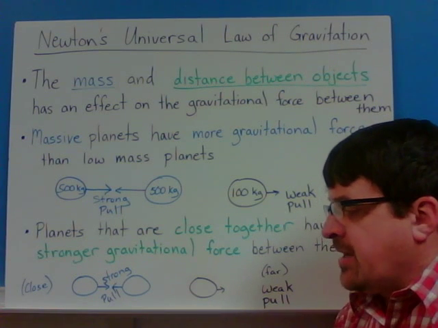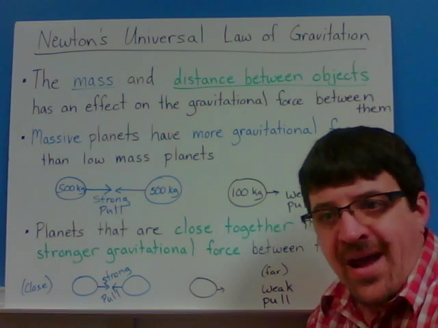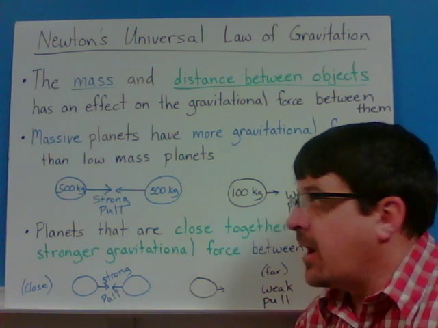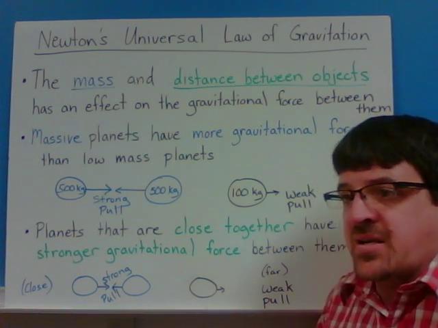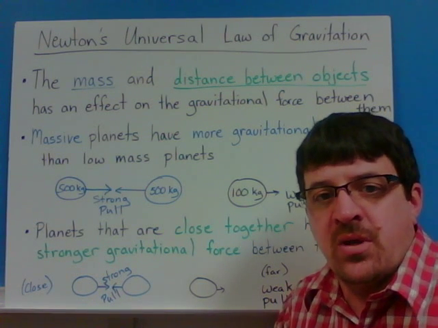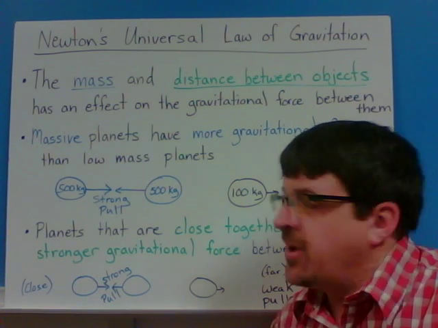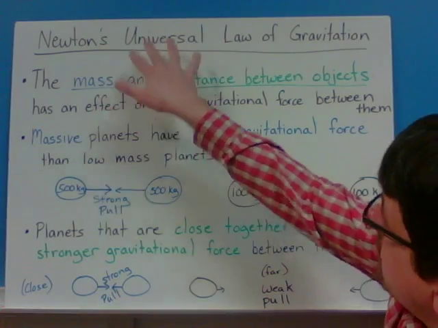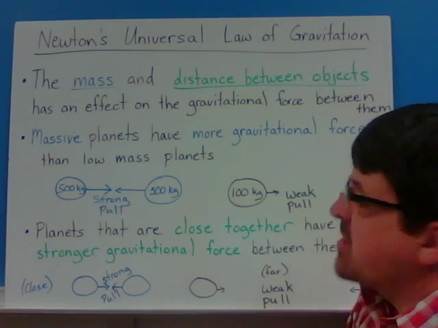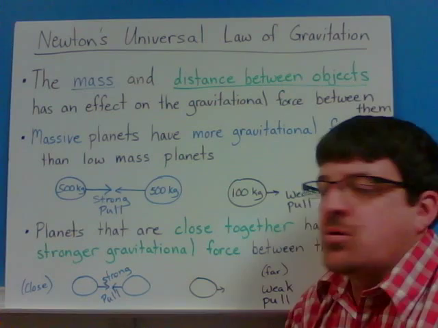Okay, last thing I want to add here. We had Kepler's laws, so he has his three laws, but this also relates to gravity, which is what causes us to orbit another object. So what affects the gravity between the sun and the Earth? Why is the gravity different between the sun and the Earth than it is between the sun and, let's say, Neptune, way out there? Newton's universal law of gravitation says the mass and the distance between the objects has an effect on the gravitational force, or the gravitational pull between them, how strongly they're pulled towards each other.